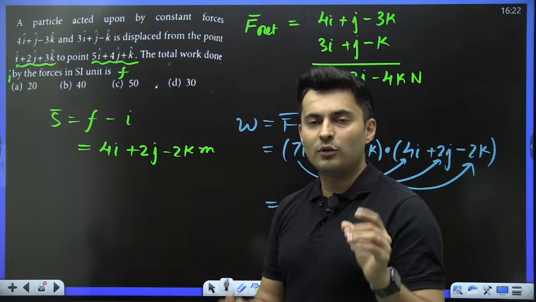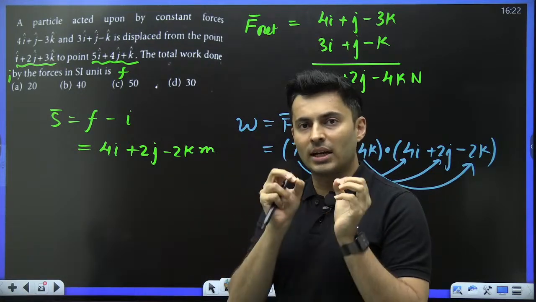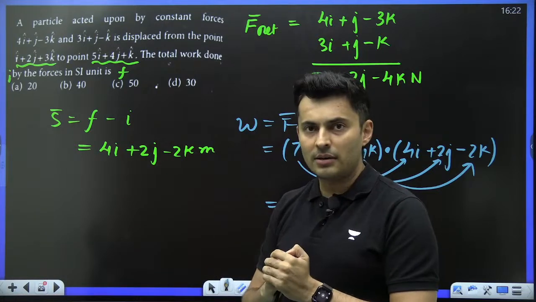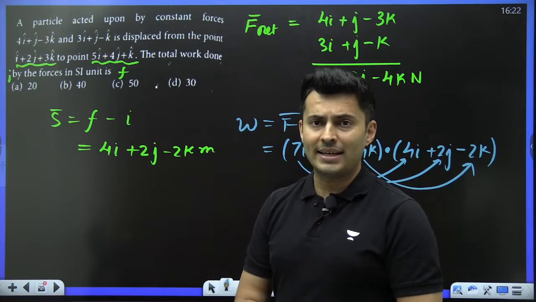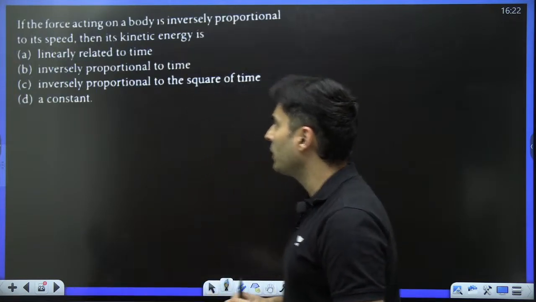Cool. So whenever forces are given, you take the net force. Whenever positions are given, you subtract them to get the displacement, like we have done here, because displacement is the final minus the initial position, right? Okay. Moving on to the next question coming up on your screen.